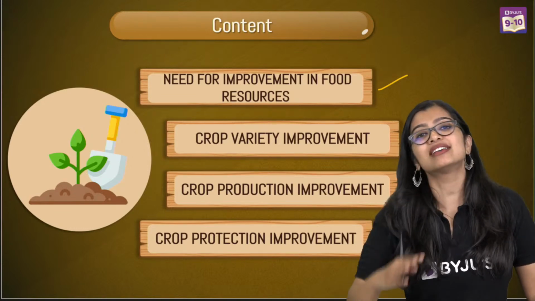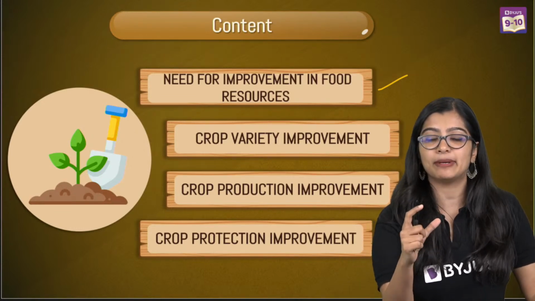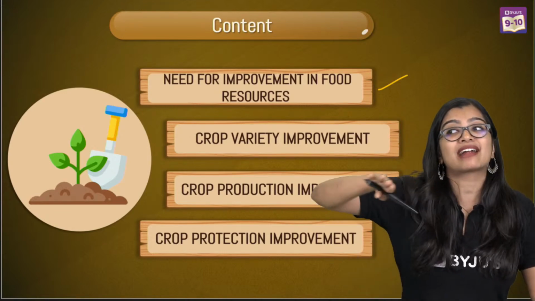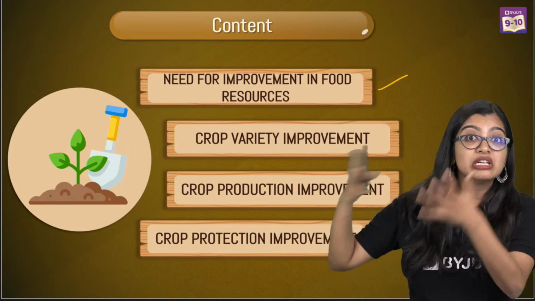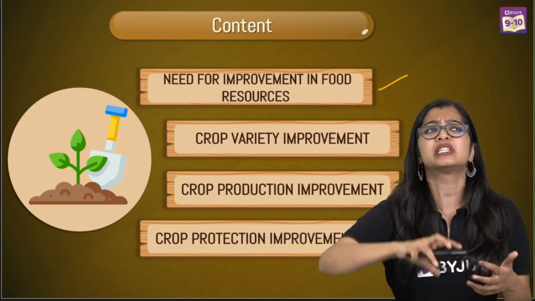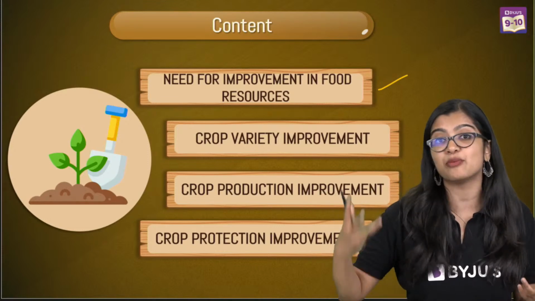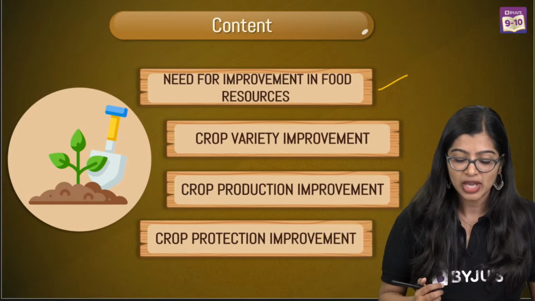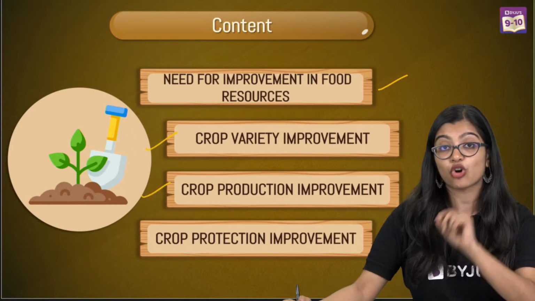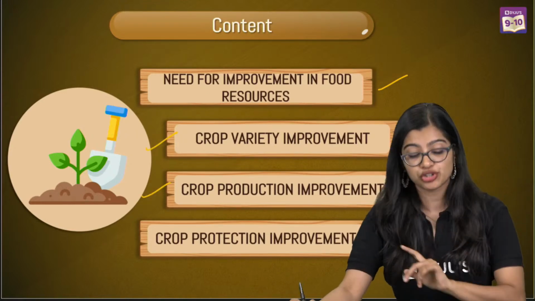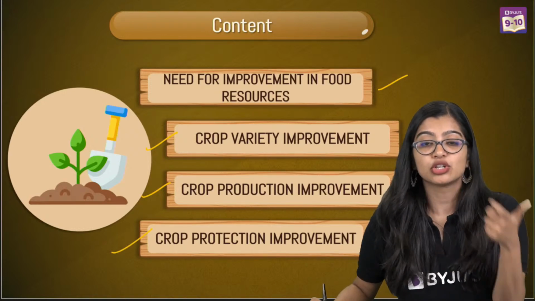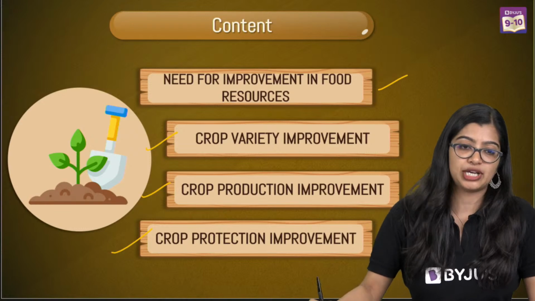Which is why we'll first understand why we need to learn a chapter like improvement in food resources. Because this is a chapter which has a lot of practical applications in the real world. We're going to be picking up some scenarios that we see in and around us and we're going to try to understand, okay? Then of course, we'll go into these 3 things in detail: crop variety improvement, crop production improvement, and crop protection improvement. So these are the things that we are going to be covering today.